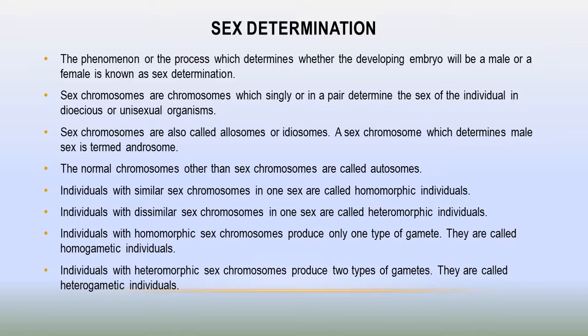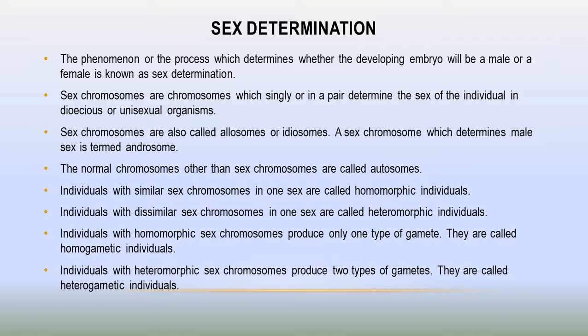The individuals which have XX chromosomes are homomorphic, whereas the individuals which have XY sex chromosomes are heteromorphic. So in humans, females are homomorphic while males are heteromorphic.